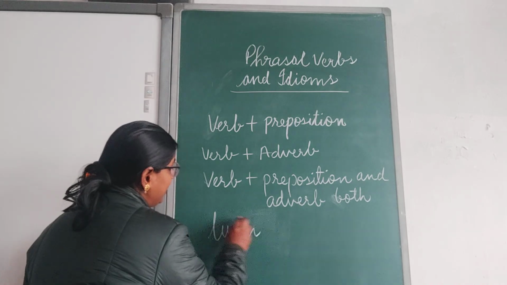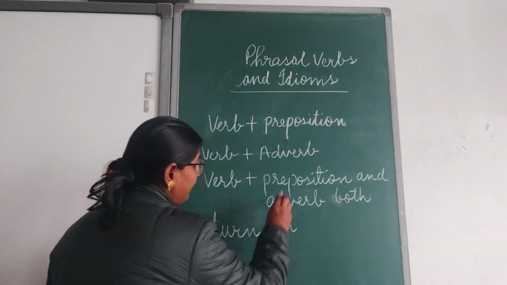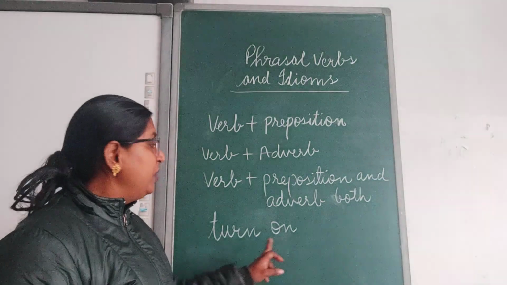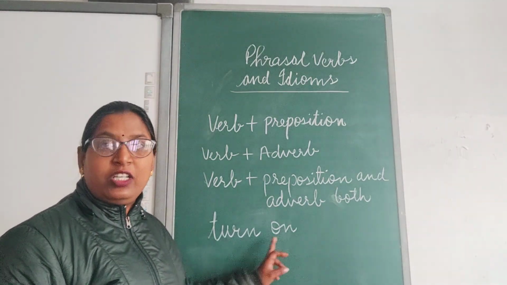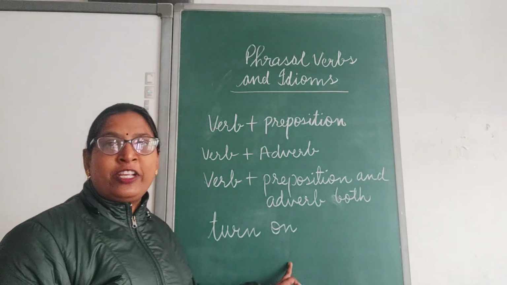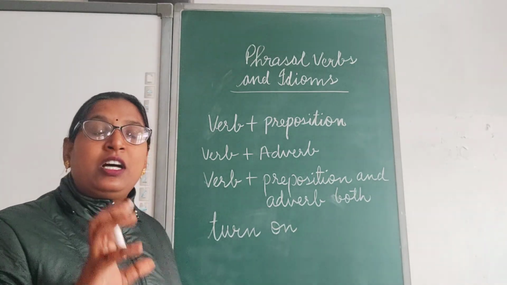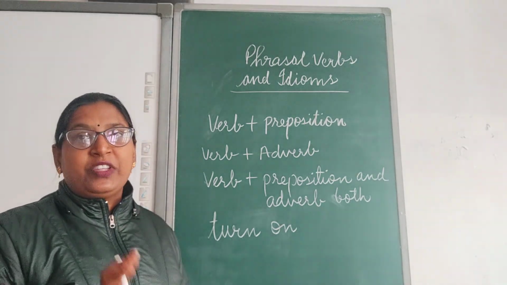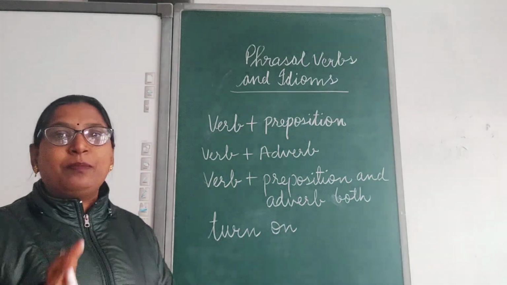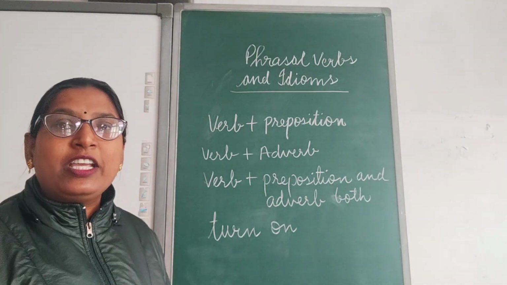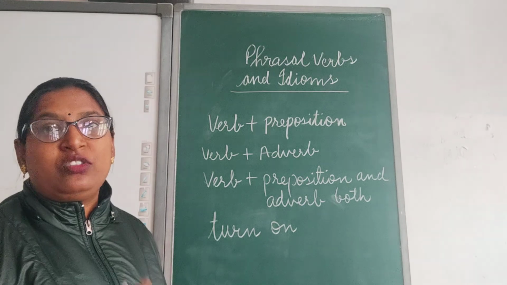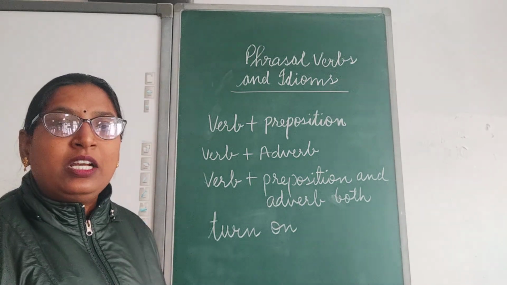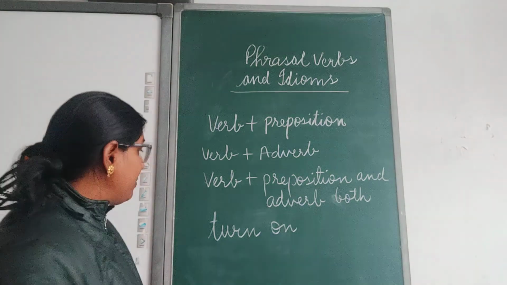For example, turn on. Turn is a verb, on is a preposition. So this is the phrasal verb. It is forming a complete unit here. Clear? And as for the complete unit, its meaning is to switch on. Turn on means switch on. Clear? Then we can see one more example.